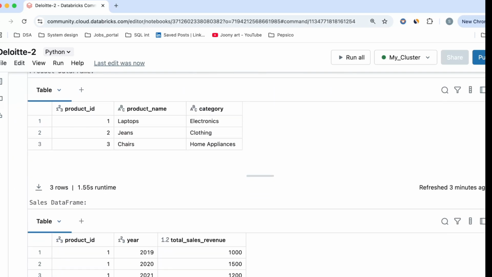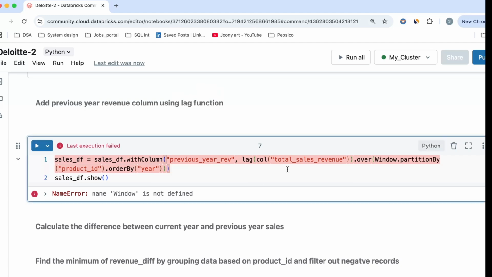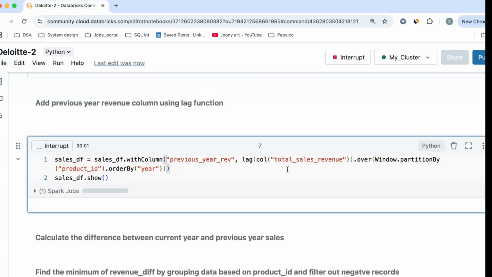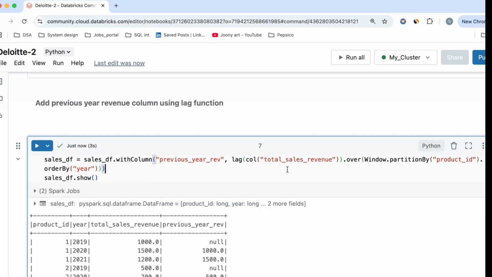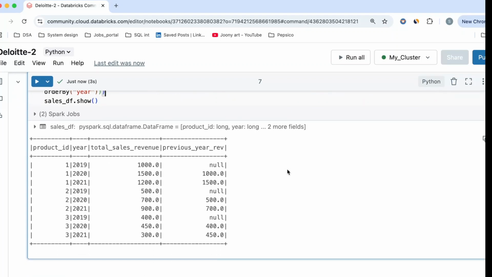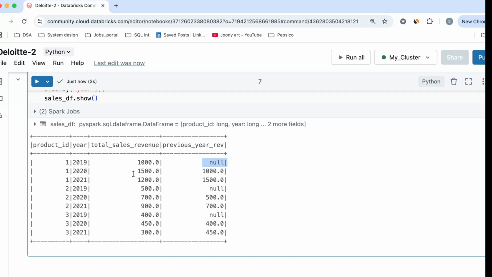Now I have imported the window. Now let me go ahead and rerun this particular command to see what is my sales data frame with my partitioned and the ordered column with the lag, which is my previous year revenue. So if you will see, this is the null value as I was explaining. Now the previous value of 1500 is 1000, previous value of 1200 is 1500, the previous value of 700 is 500, which is here. Now previous value of 900 is 700. Okay, so I have not changed the data set here, so we will run in this only. So we will figure out if there's any error, but it should not give me any kind of error in that case. So that has been done.